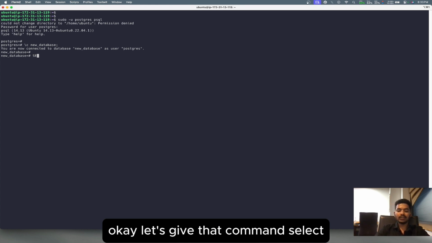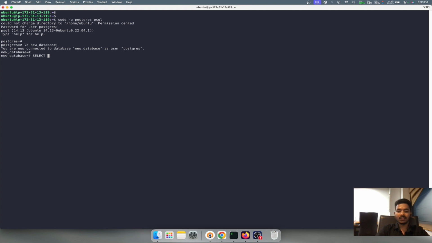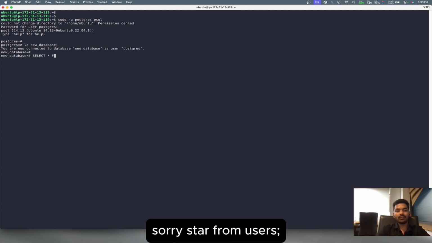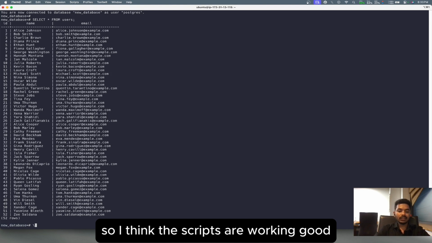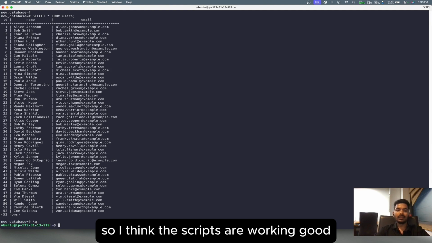Okay, let's give the command select star from users. So this is the table, right? Enter. See, the data, everything is in the new database now. So I think the scripts are working well.